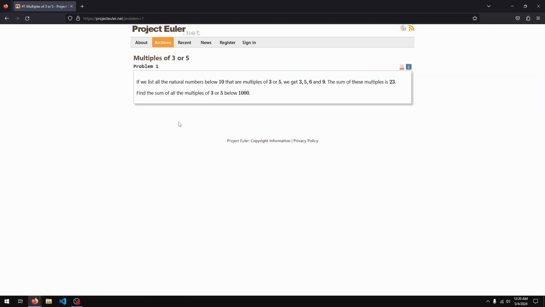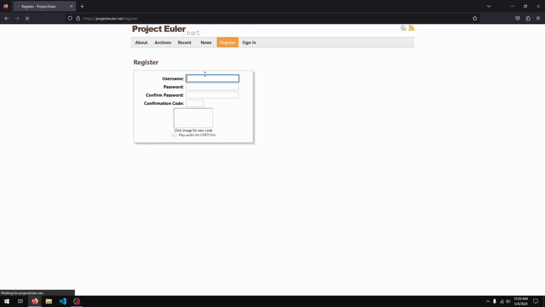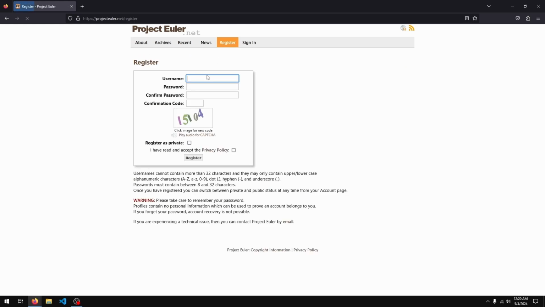Now, once you write your program and you get your solution, your final solution is actually going to be a number. So this one just wants the sum of all multiples of 3 and 5 below 1000. So it's going to be a number. It's not really going to be the code. You can register to this site. They don't really spam you with anything. Really, I haven't received anything from these guys ever. So you can just register.